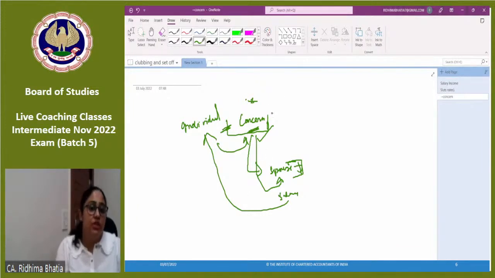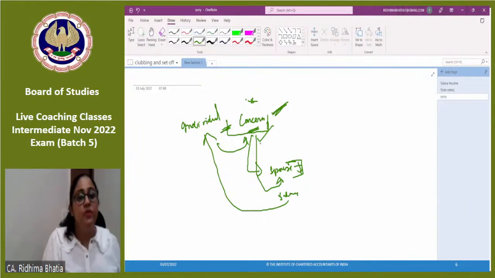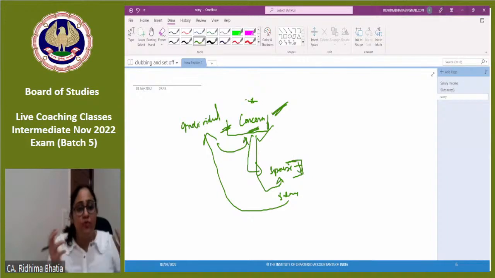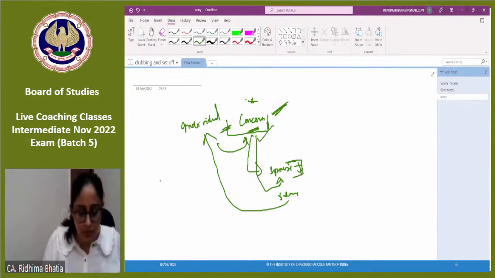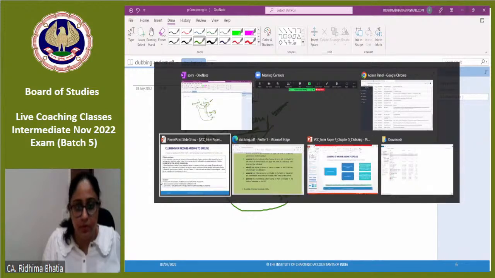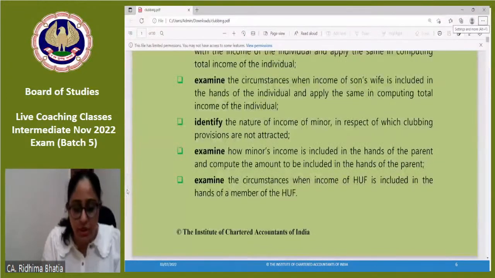So the first condition is concerned with the substantial interest owner. Why is the condition of substantial interest important? Because only then it means that I have the power to influence the decision. Now, when I have the power to influence the decision, I can divert the funds in some way or the other. And I diverted the funds to my spouse in the form of salary, or the remuneration. That would be clubbed. That would be clubbed. So let's do one question on this note.